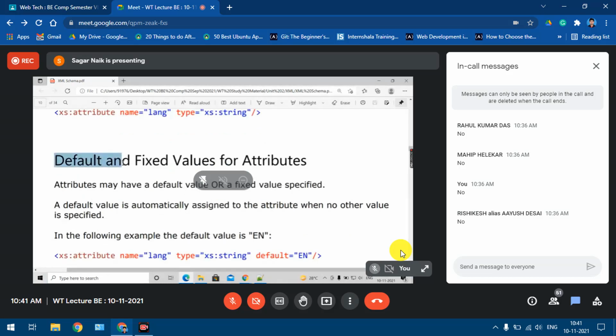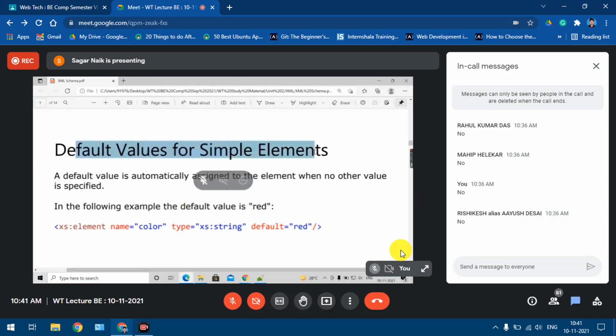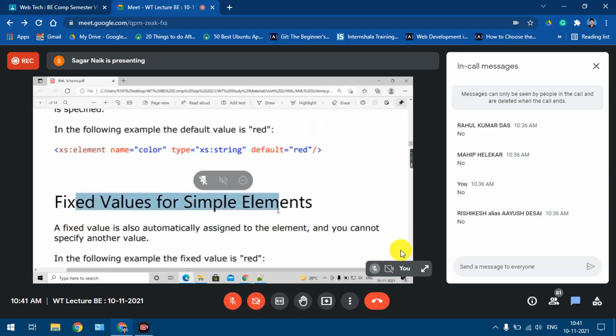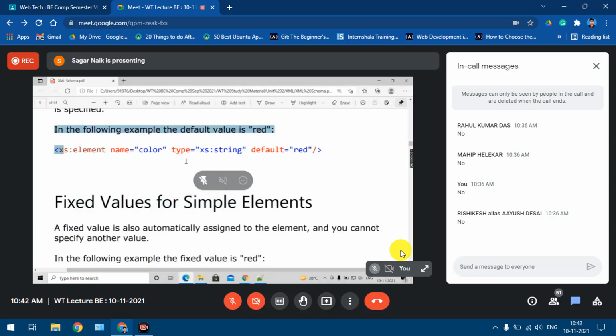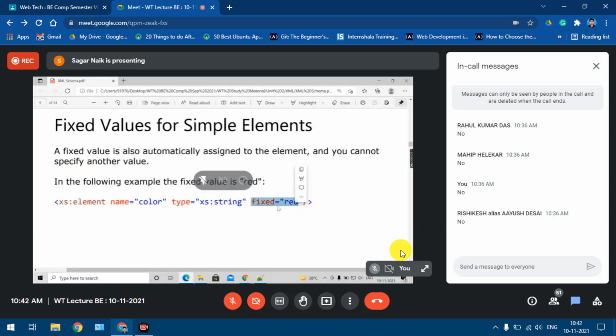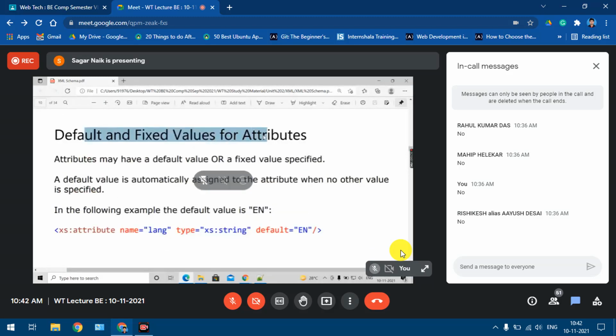Now we'll see default and fixed values for attributes. Just now we saw the default and fixed values for elements. This was the syntax for the element definition: we just say default equal to value, fixed equal to value. Now we'll see how to specify the default and fixed values for attributes.